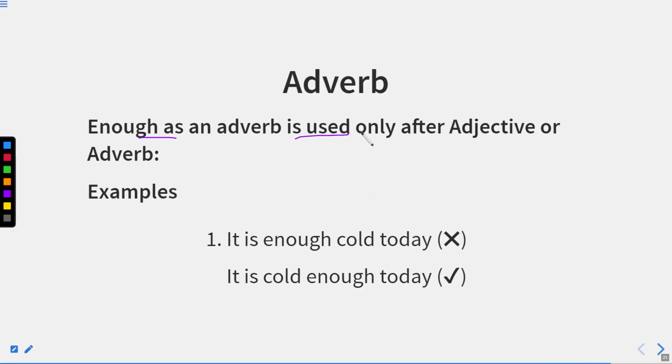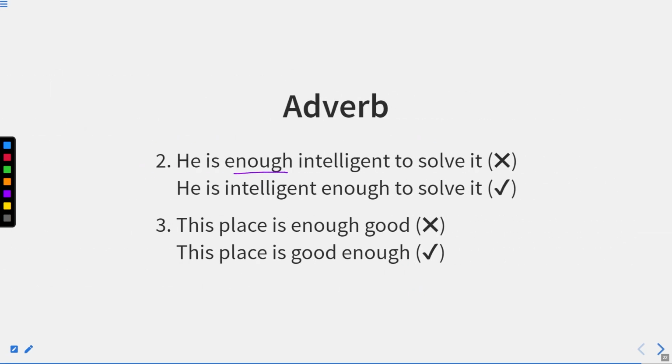Enough as an adverb is used only after an adjective or adverb, which we have already discussed. "It is enough cold today." No, "It is cold enough today." This will be the correct sentence. "He's enough intelligent to solve it." Now, intelligent is an adjective and enough is an adverb, so this sentence is incorrect. The correct one will be "He's intelligent enough to solve it." "The place is enough good." No, "The place is good enough."